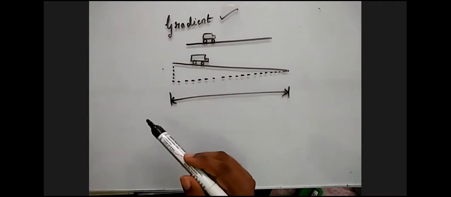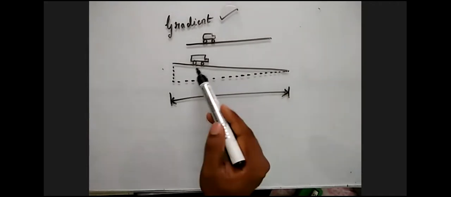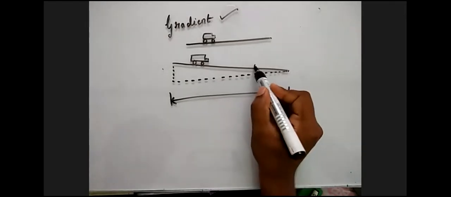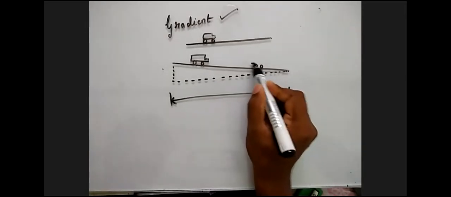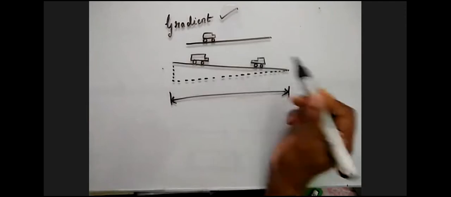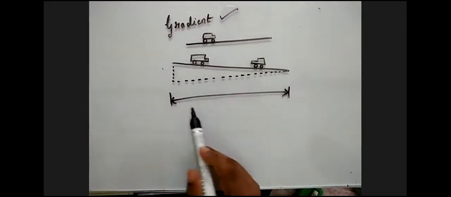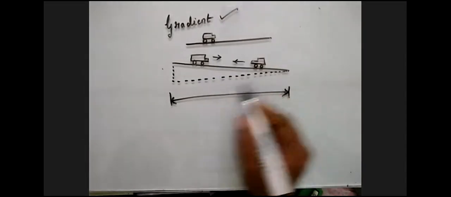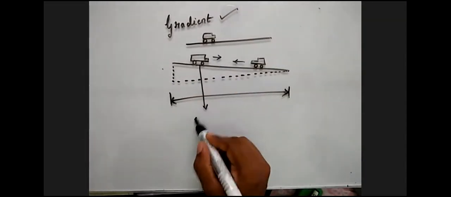Sometimes we have gradients going downwards, and similarly for the vehicles like this, they are climbing up a hill, right? So these two types are called, this is called descending gradient.